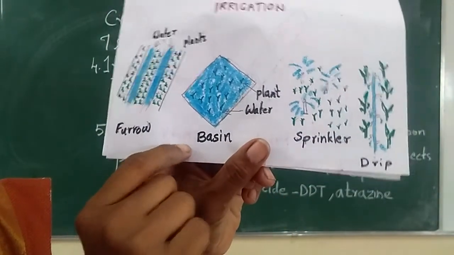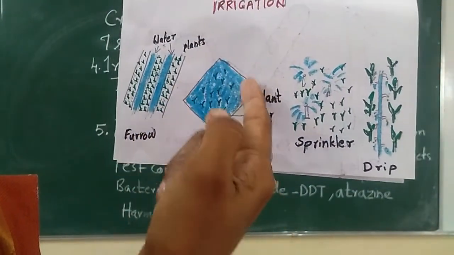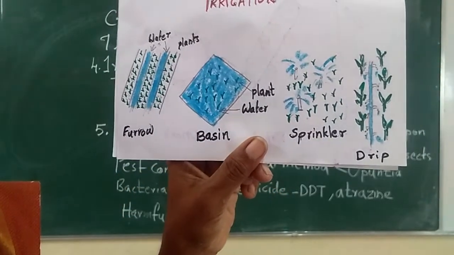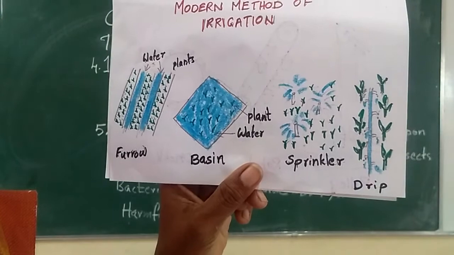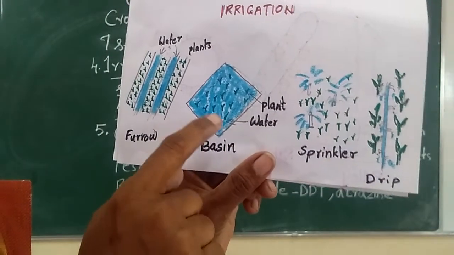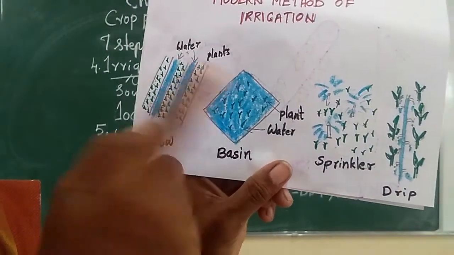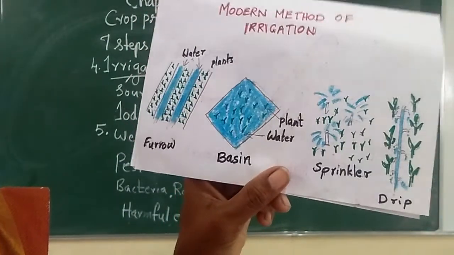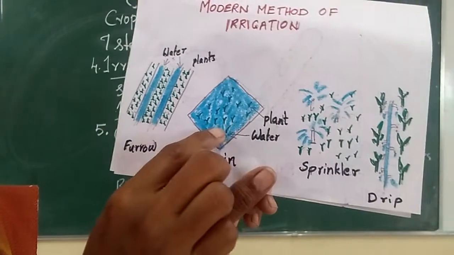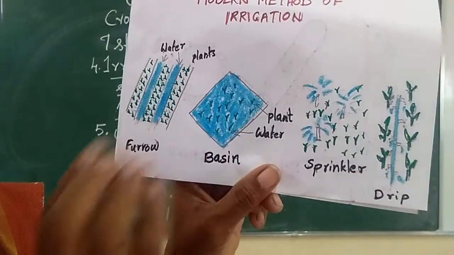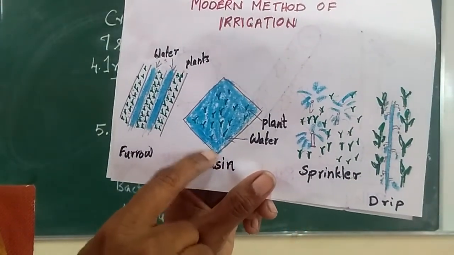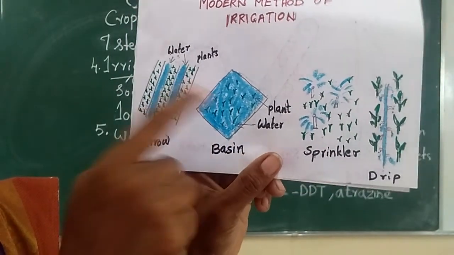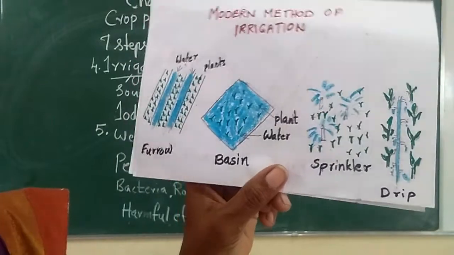And basin. Basin is here. See, it is very small, but it will do for a very large area like your classroom or bigger than your classroom. So the plants will grow there nicely, and inside there will be stagnant water. Water will be collected here more, and around that they will make small walls with mud. So inside, water is logged, and these plants can take water very fast.